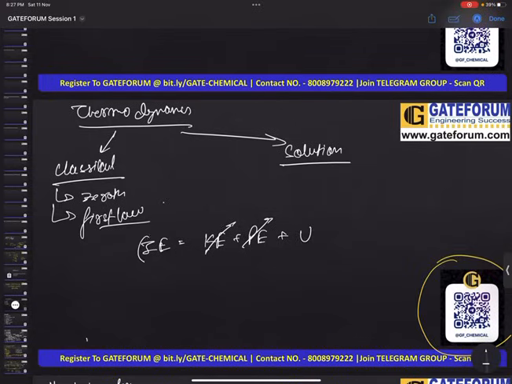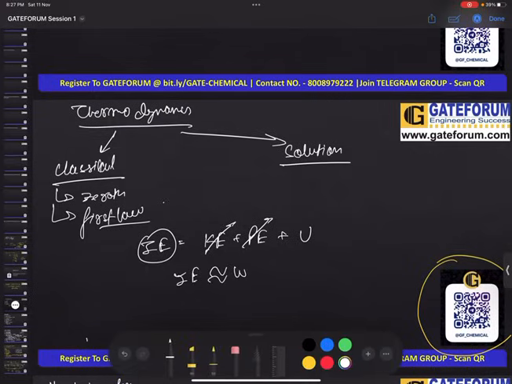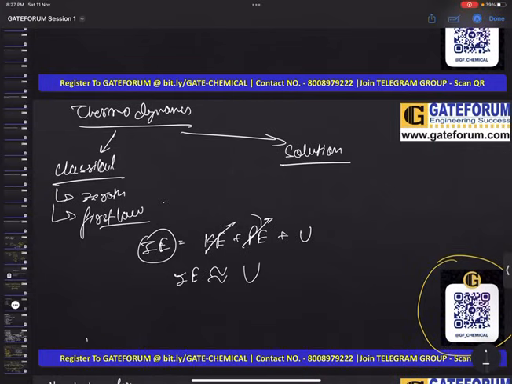So from there we say that our internal energy is almost equal to our intermolecular energy. So that's why we write it as U everywhere. However, if the kinetic energy changes and the potential energy changes are mentioned, we have to consider this also. Then we will define our enthalpy. Then we will look into different forms of our first law, like the steady flow energy equation: first law applied to a steady flow process, first law applied to an unsteady flow process. All these things we will look into.